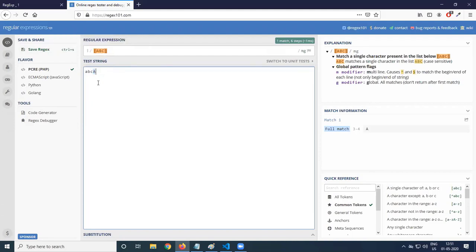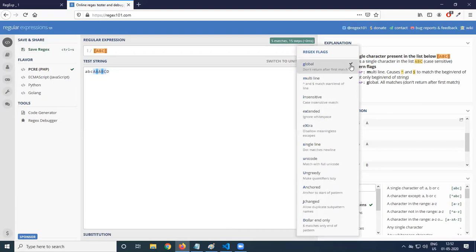Start with some other flags to be given. A is available. One more A. Two matches because of global search. I have got one more. B, C, D. How many are there? Five matches. Why five matches? 3 to 4, A, 4 to 5, capital A. So if you remove that global flag, then only the first match will be returned.